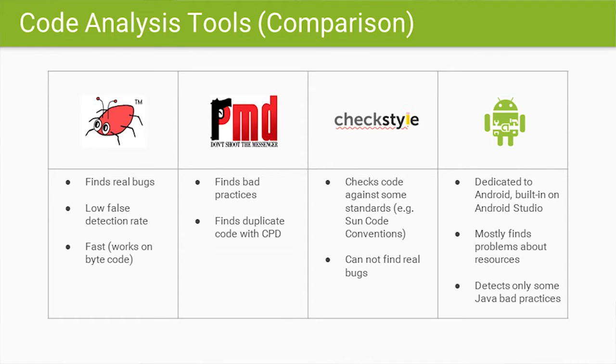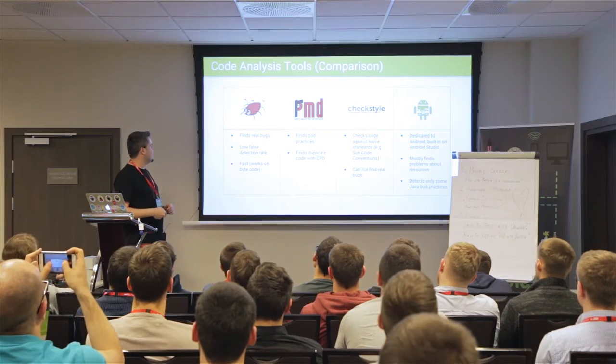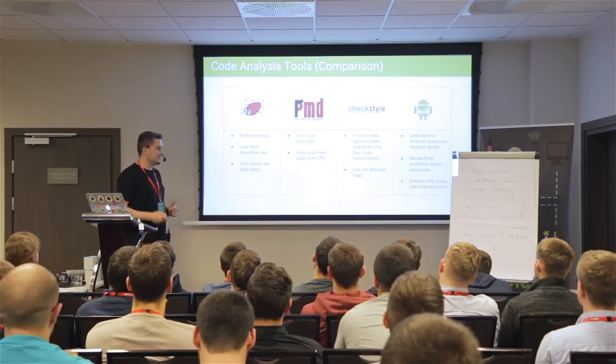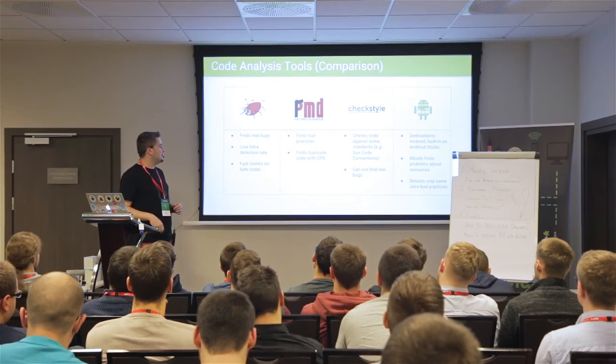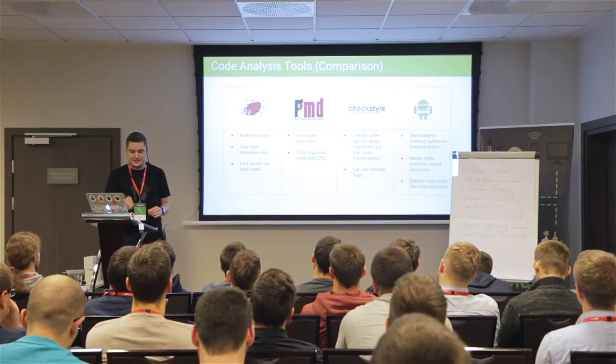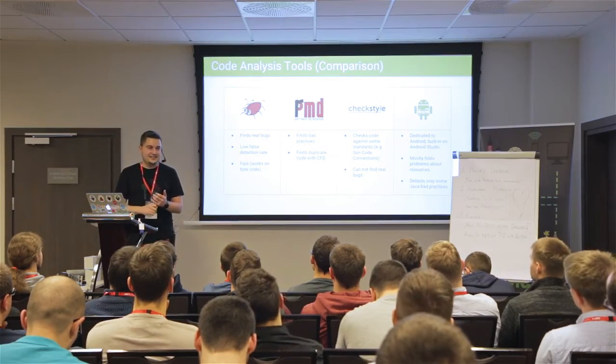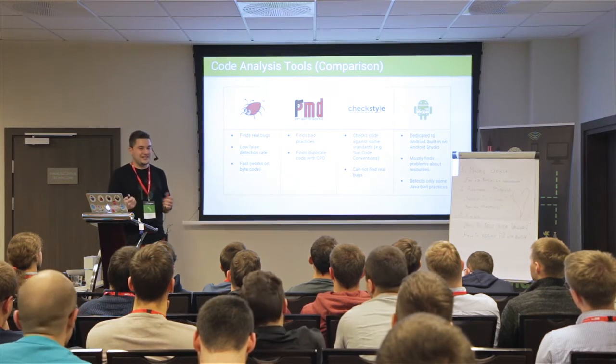Here we have a quick comparison of each of these tools. FindBugs works on the bytecode, it's really fast, and it finds real bugs. PMD is mostly about finding bad practices, and it can also find duplicate code. Checkstyle, as I said, just checks against some code standards, for example, the Sun code conventions. And Android lint is dedicated to Android. It checks your XML files and also Java files, but lint is very limited when it comes to checking your Java code.